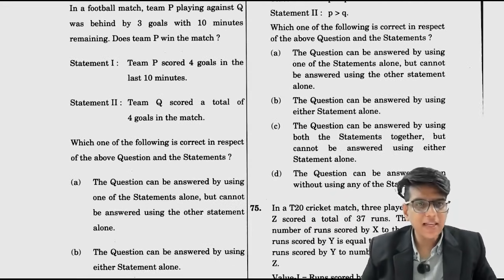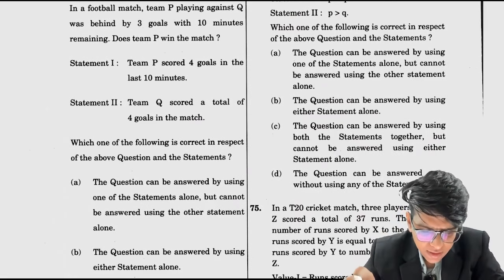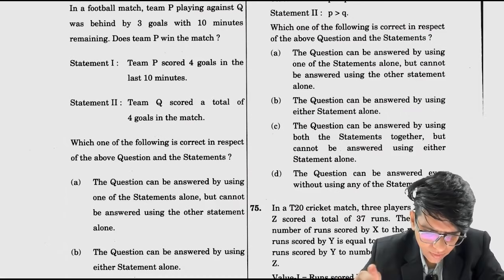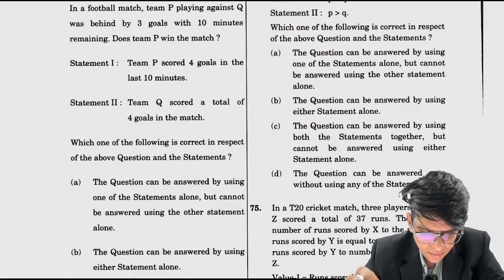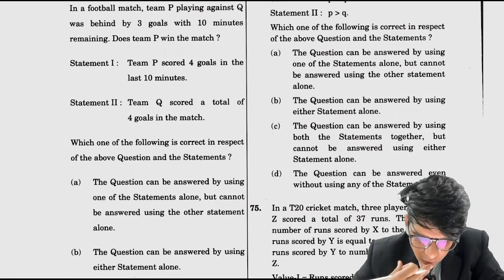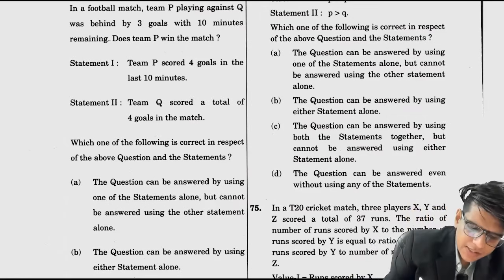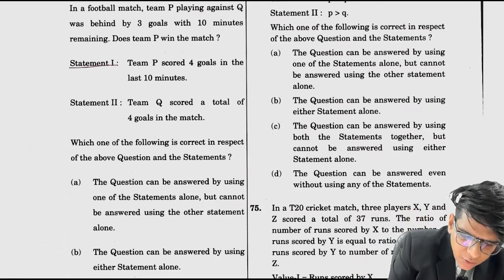In a football match, team P playing against Q was behind by 3 goals with 10 minutes to go. ठीक है, does team P win the match? Statement 1: Team P scored 4 goals in the last 10 minutes. देखो स्टेटमेंट 1 से अगर मैं करूं तो इनिशियली व्हाट वाज द स्कोर?